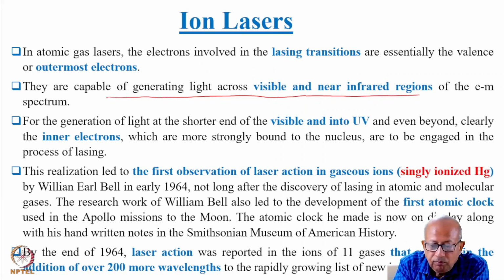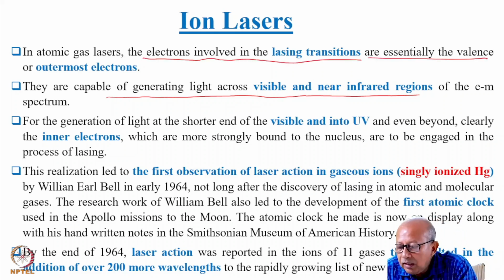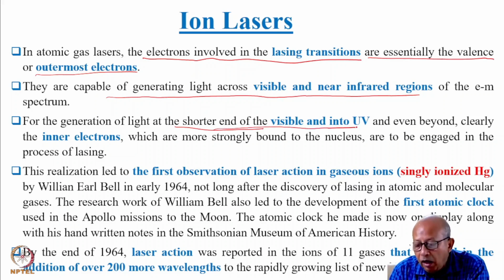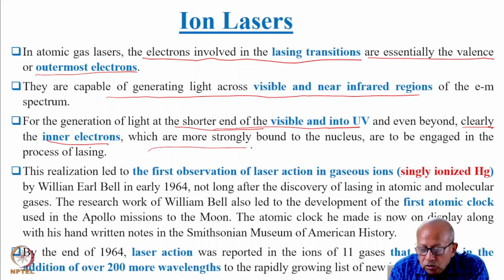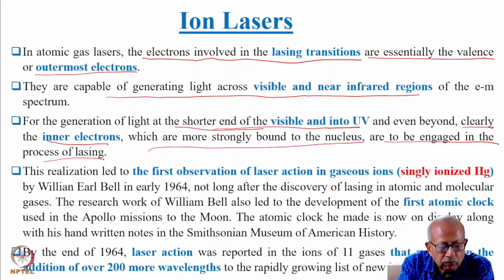That is simply because in atomic gas lasers, the electrons involved in the lasing transition are essentially the valence or outermost electrons. For the generation of light of shorter wavelength, at the shorter end of the visible and into ultraviolet and even beyond, clearly the inner electrons, which are more strongly bound to the nucleus, are to be engaged in the process of lasing.